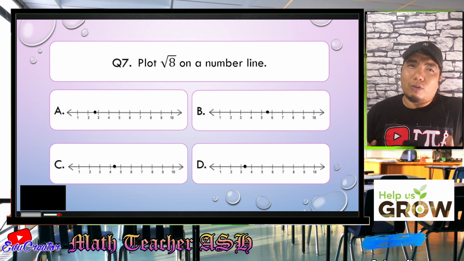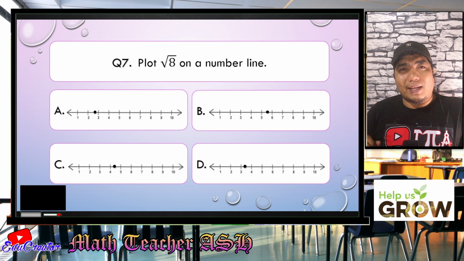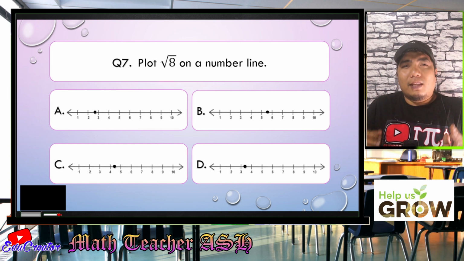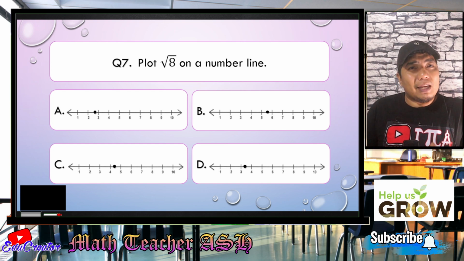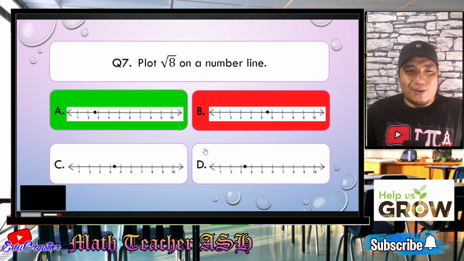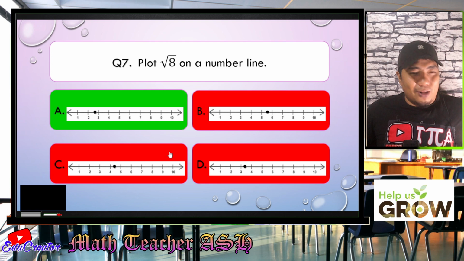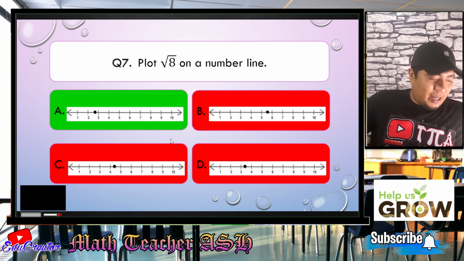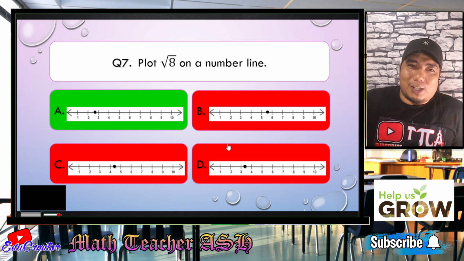Now, the square root of 4 is 2. The square root of 9 is 3. So, meaning, the value of square root of 8 is in between 2 and 3. And that is letter A. Alright, we are correct, my dear math learners. Easy, right? Very easy. Now, let us go to question number 8.